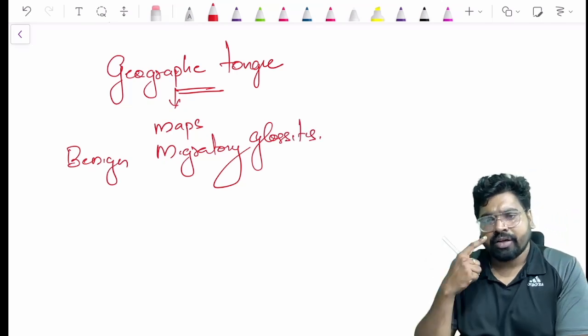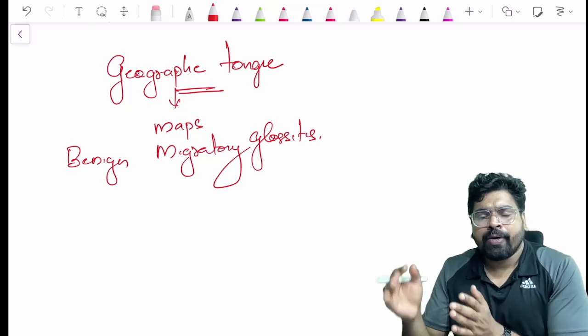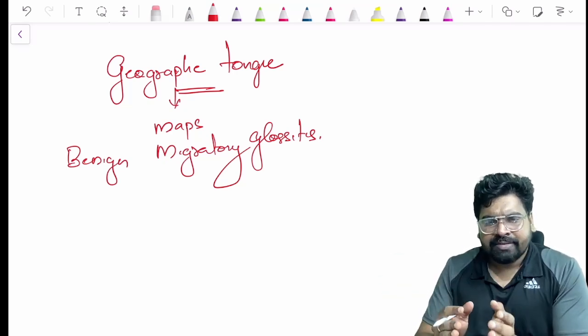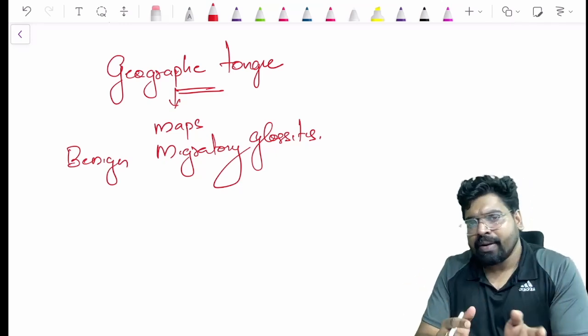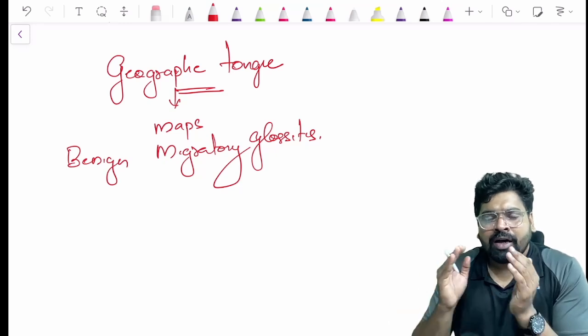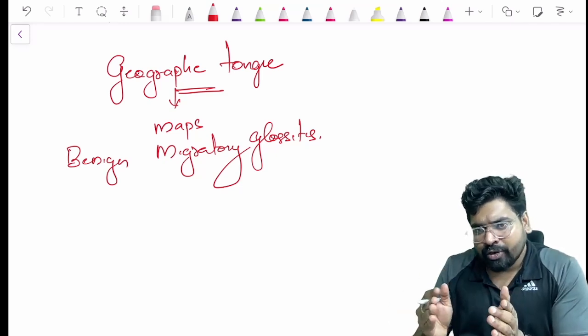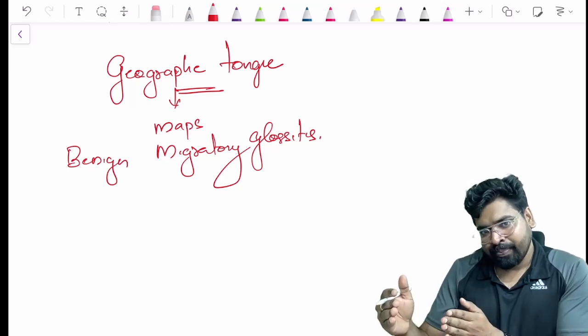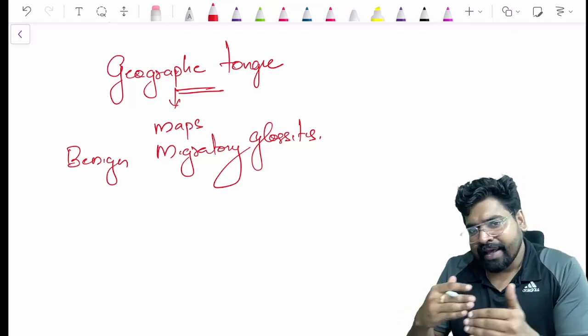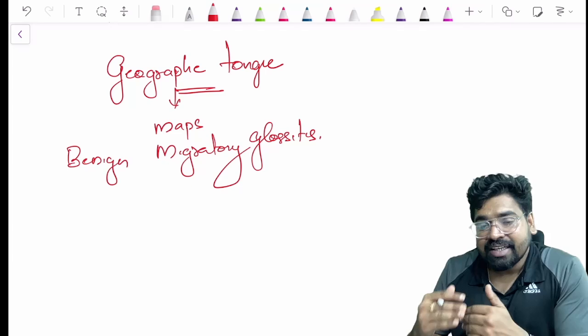Benign migratory glossitis means it is a migration of glossitis. Glossitis is inflammation of the tongue and it migrates. Migrates means it moves from one place to another. Today the lesion will be on the tip of the tongue; within one week you can see that the lesion will be on the center of the tongue. So it is migrating from one place to another and changing in its appearance.